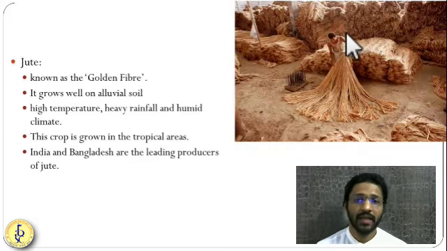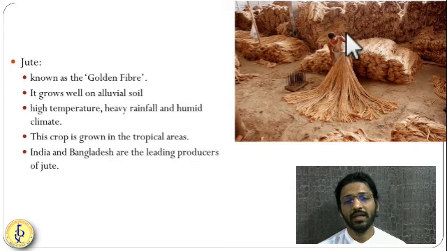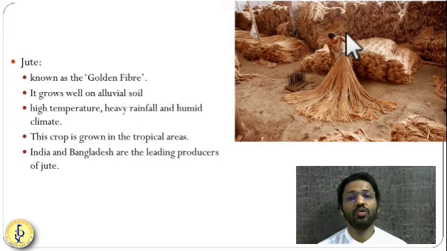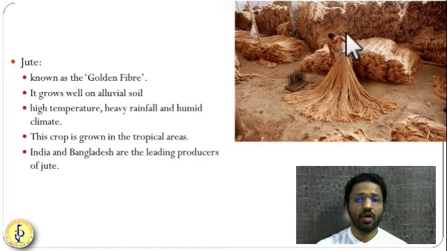Now, the next fiber crop like cotton is jute. But jute is different from cotton. Jute is a little bit coarser. It is not soft like cotton. So jute clothes are not that famous, and jute is used generally for bag making. Grain bags and sacks are made from jute. It is very strong.